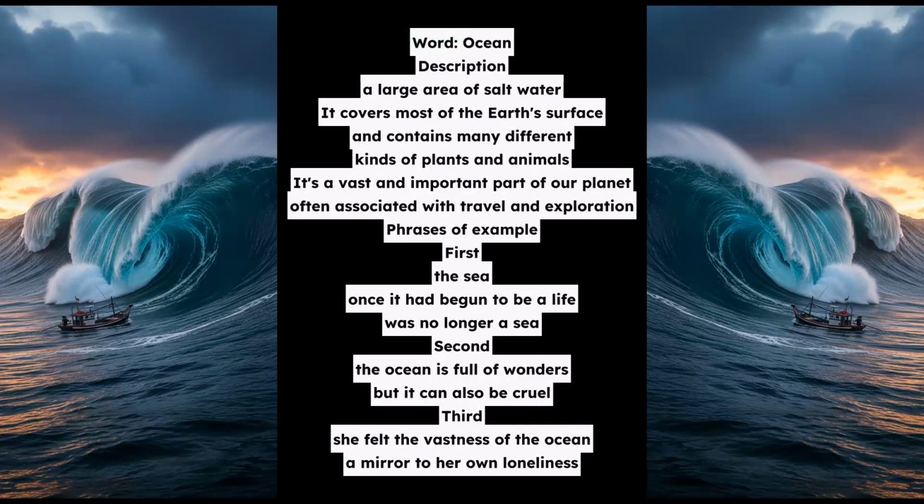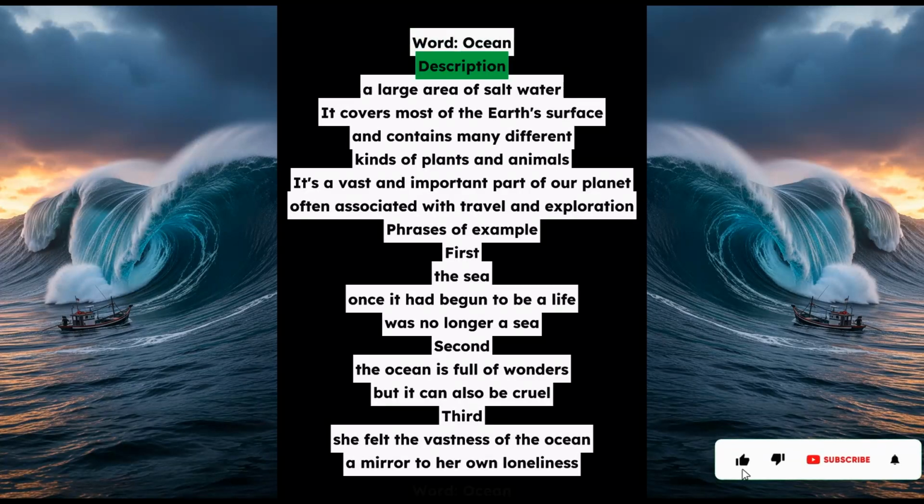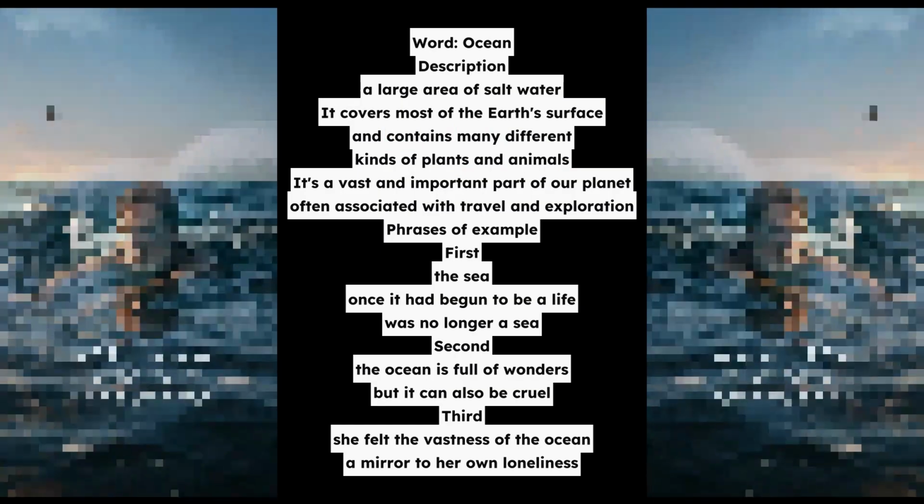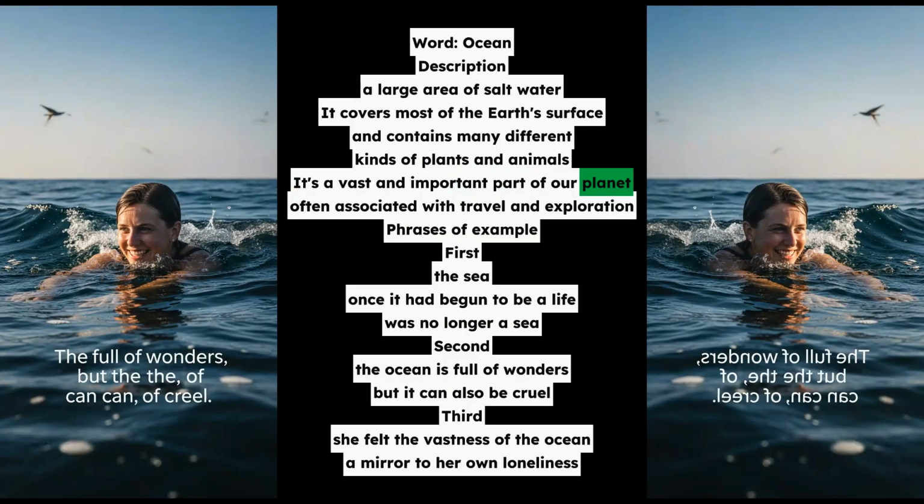Word: ocean. Description: a large area of salt water. It covers most of the Earth's surface and contains many different kinds of plants and animals. It's a vast and important part of our planet, often associated with travel and exploration.